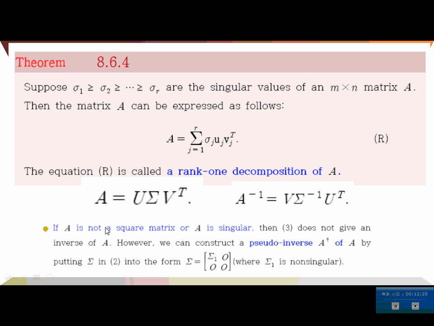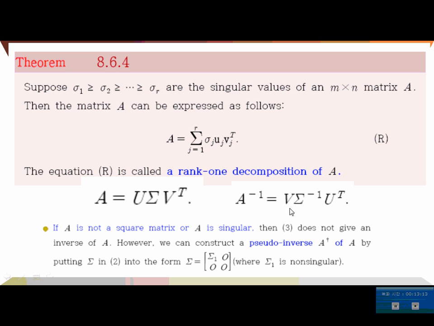Okay, if we have a singular value decomposition and A is a non-singular matrix, then A inverse can be found very easily. The singular vectors are here, and this just comes from the singular values of the matrix A. But if A is not a square matrix, or A is a singular matrix, in that case this does not hold.